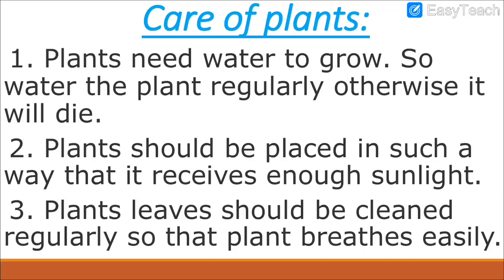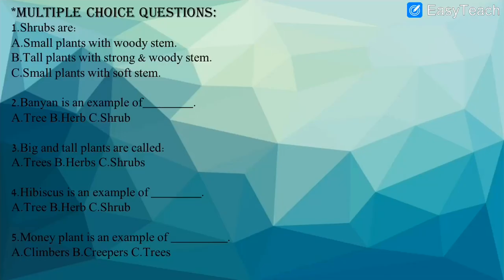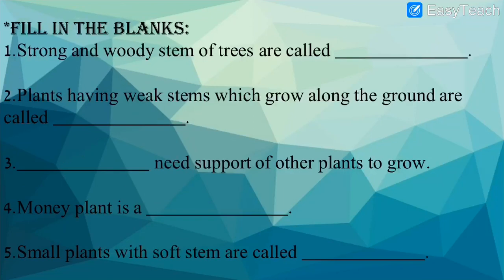Let us solve one worksheet based on what we have understood. We have understood types of plants, climbers, creepers, herbs, shrubs, etc. We have also seen the examples. Now let us solve one very interesting worksheet. As you can see on your screen, multiple choice questions. In the previous video, we have already solved multiple choice questions. So now let us move ahead. Fill in the blanks based on types of plants.